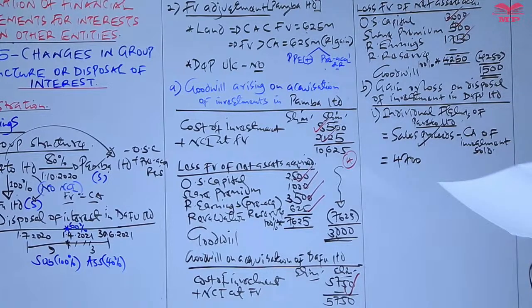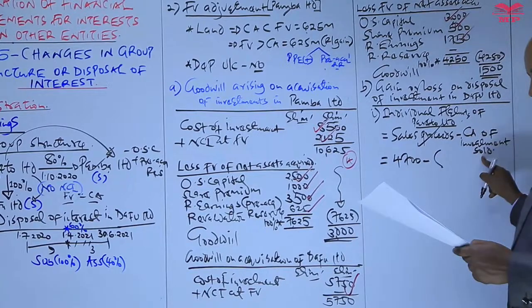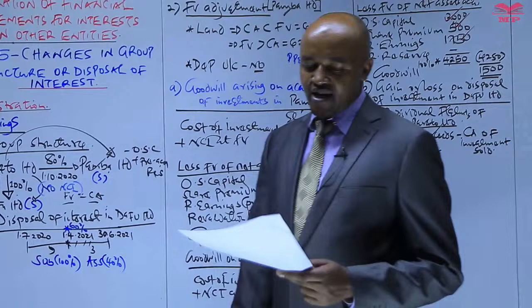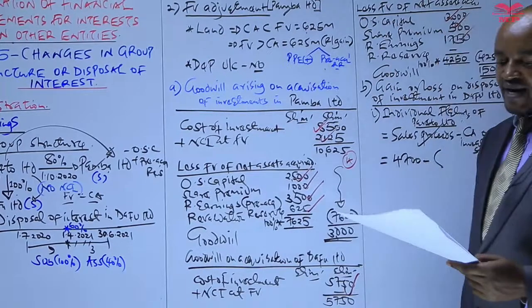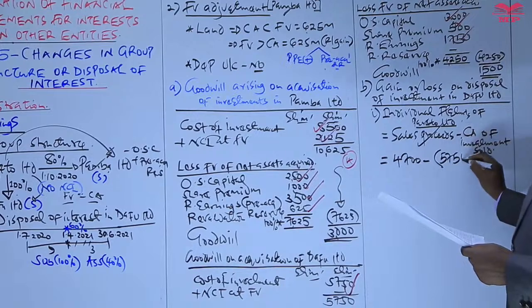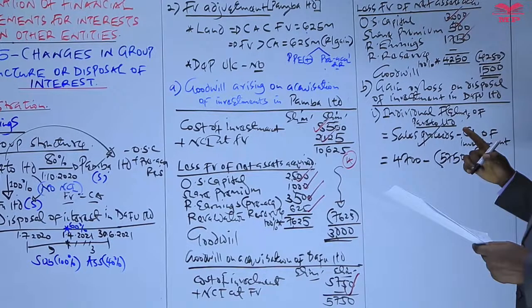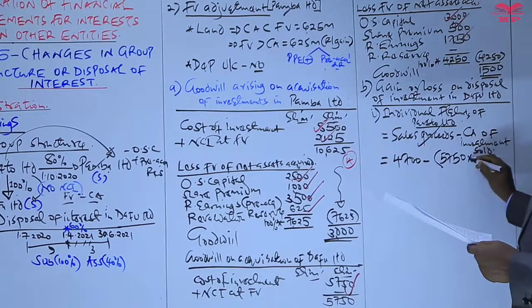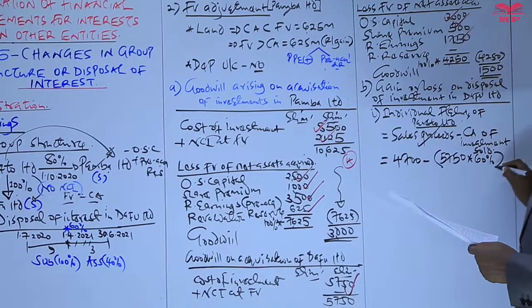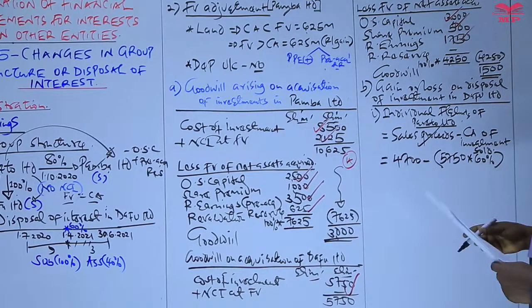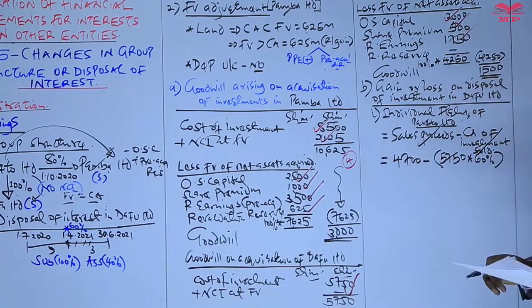Then what we know is that the amount of money which Pareto Limited had invested in Darfur is 5,750, which is given in the statement of financial position of Pareto. But in our case, the parent company only disposed 60% of that. So that is the carrying amount of the investment sold. That's how we compute the gain or loss to be recognized.